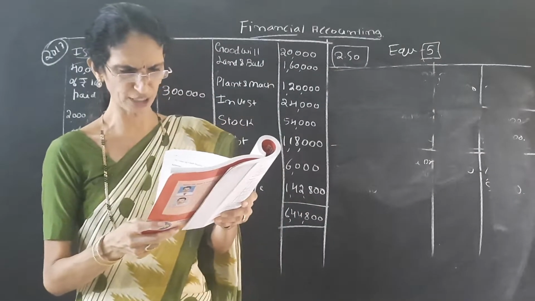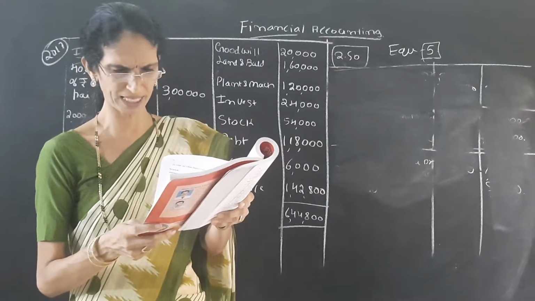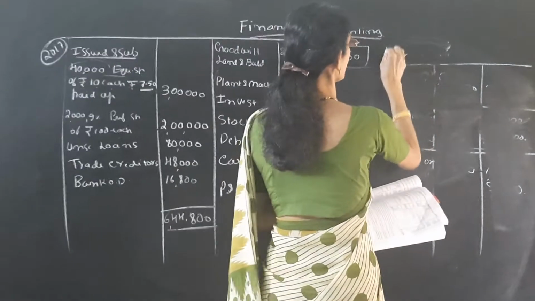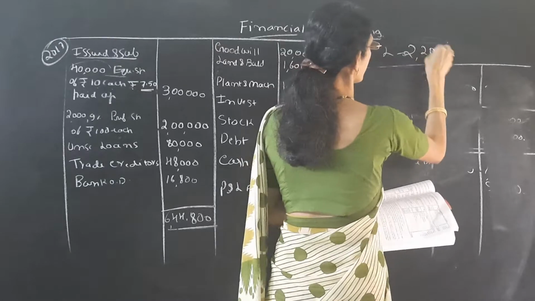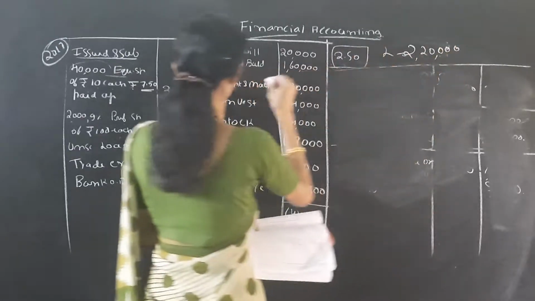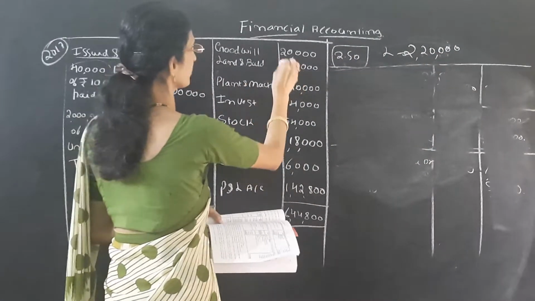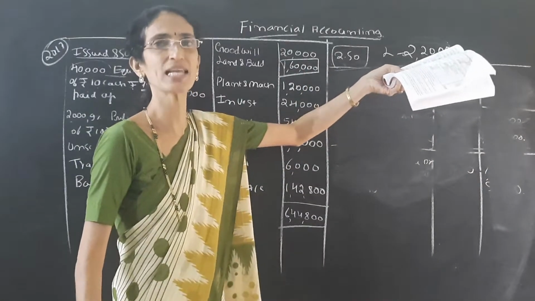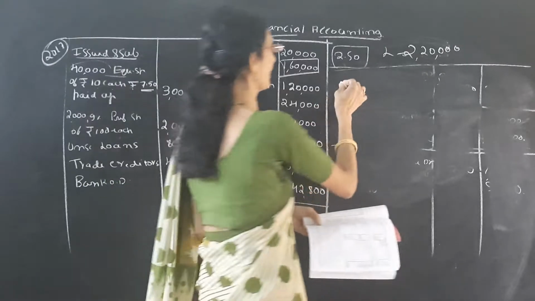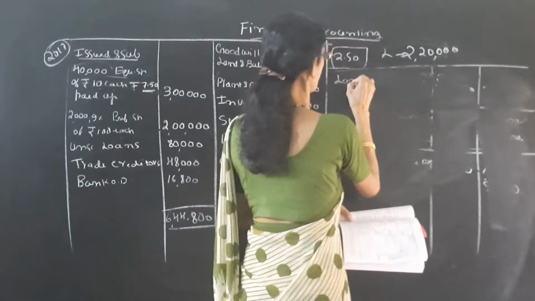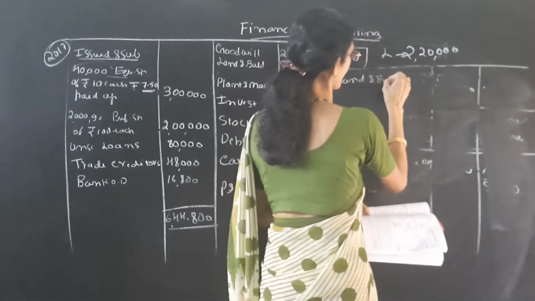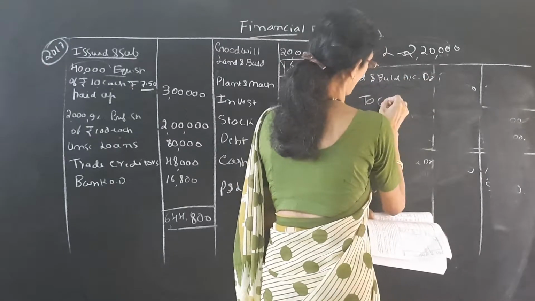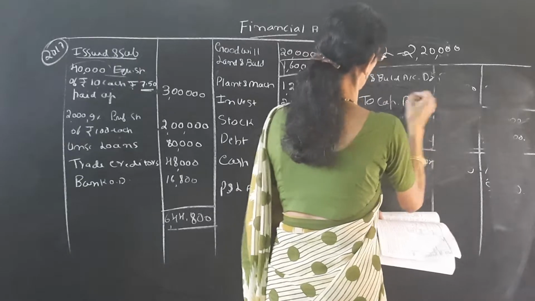Land and buildings are to be shown in the balance sheet at full market value of rupees 2,20,000. So here it is given land should be shown as 2,20,000. See the balance sheet, here land is only 1,60,000. So now the value is increased. If the value is increased, then debit the asset account, that is land and buildings account, to capital reduction account.